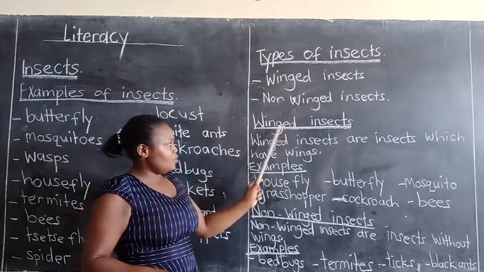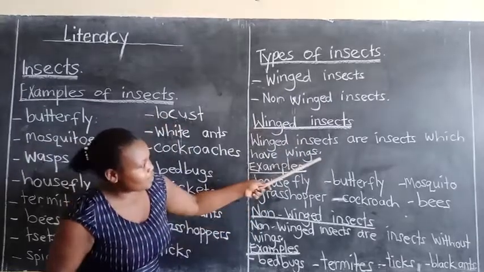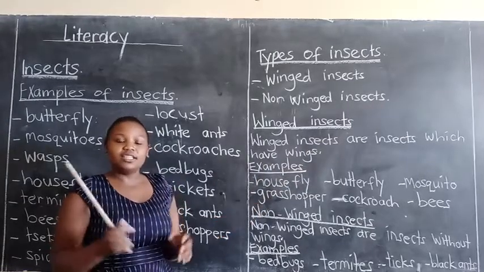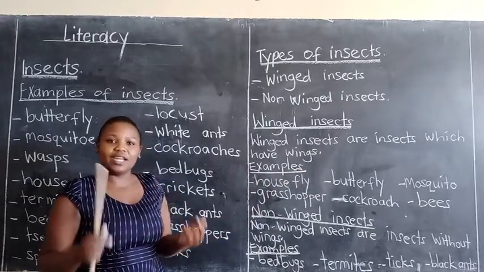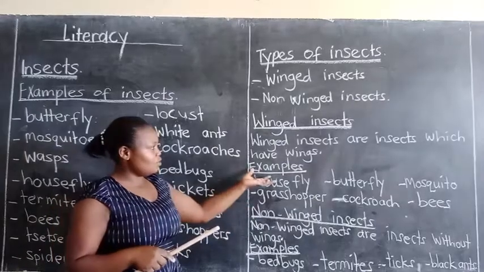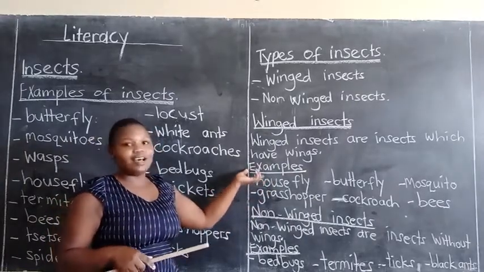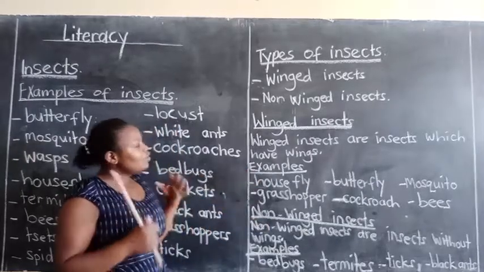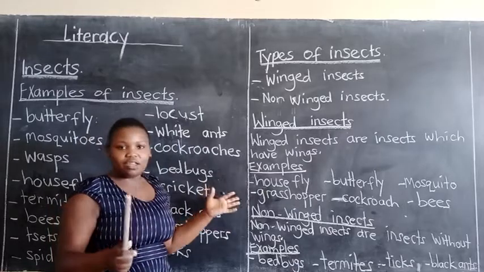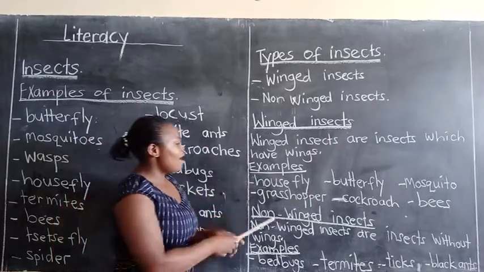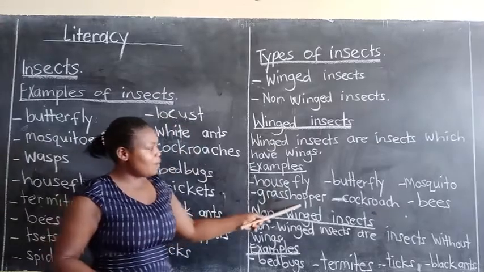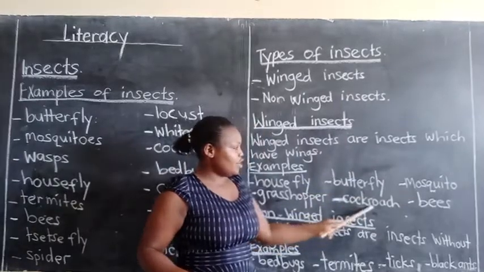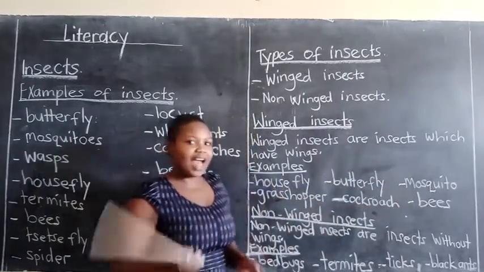Winged insects are insects which have wings. Those insects which have wings, we call them winged. Because they can ask you, give one example of an insect which has wings. So you have to give. Which ones do you think have wings? Here we have housefly, grasshopper, butterfly, mosquito, cockroach, bees, and many others.